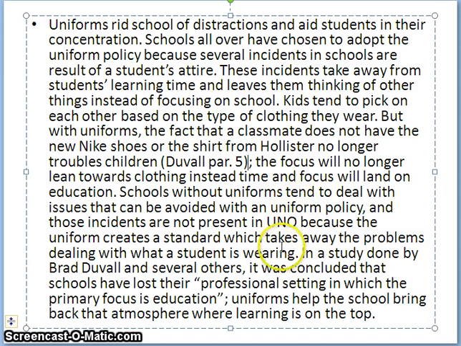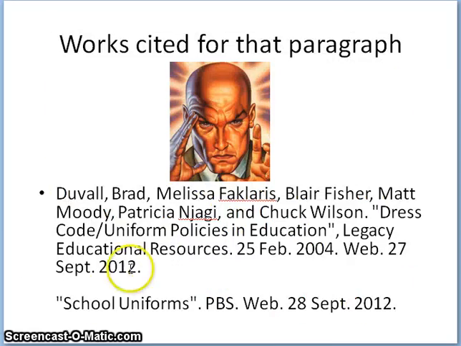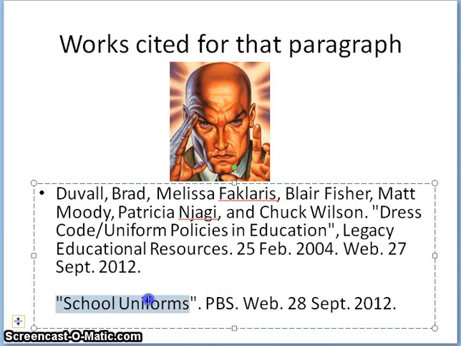Now, I do see, oh, you know what? That couldn't have been Duval because here's Duval down here. So I'm even wrong. And this provides a good point. You really need to keep track of this as you go because otherwise you're going to put the wrong source down and that is not a good idea. So it looks like this was from my other source, school uniforms.